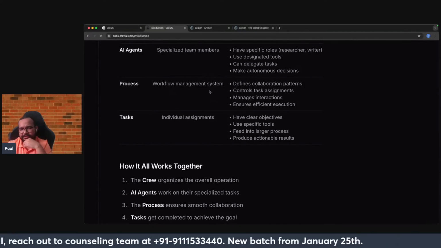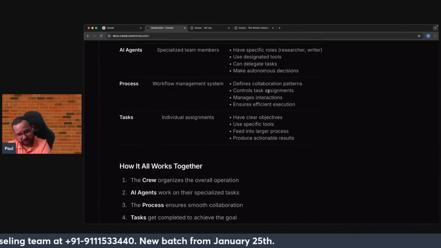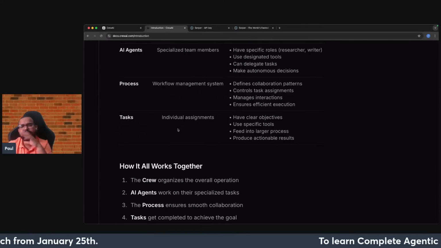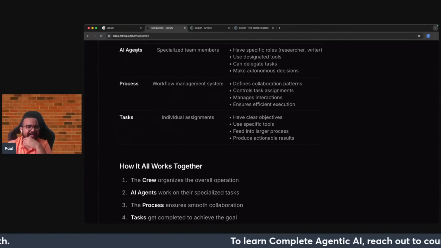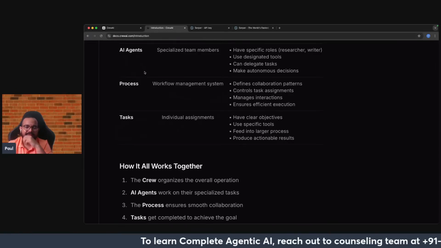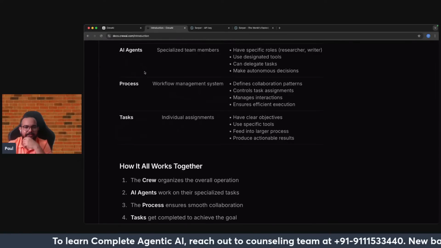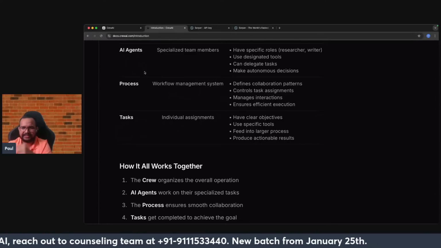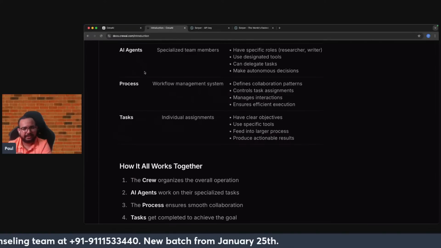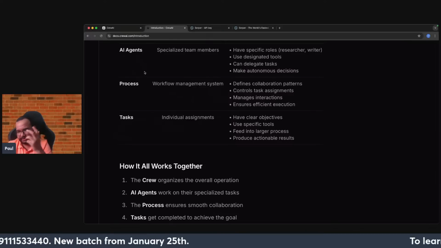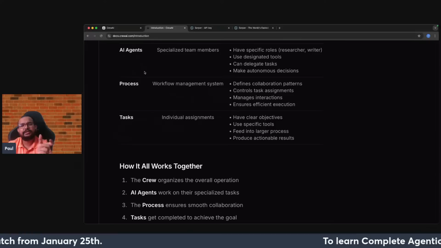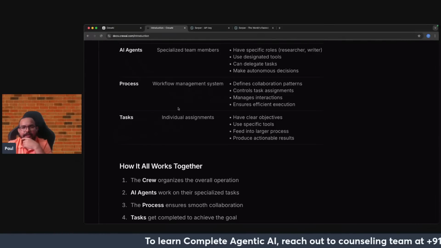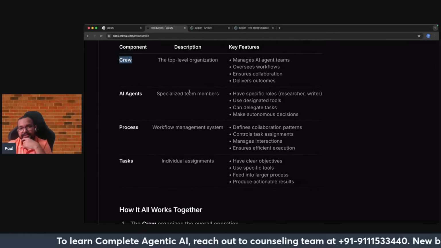This is the workflow management, which today we'll just look into at a very high level. And then comes task, which is very important, because every agent will have some type of task. If I tell my agent it is a researcher, you know that the task is basically to do research on any type of topic. It can be generative AI, or agentic AI, it can be anything. But a researcher will do research on some topic or domain.